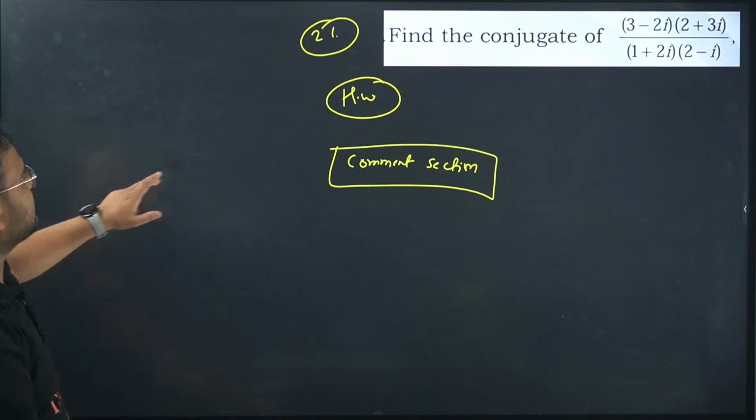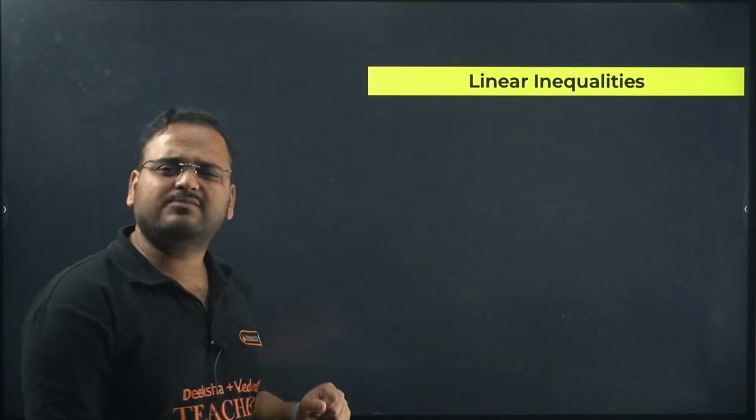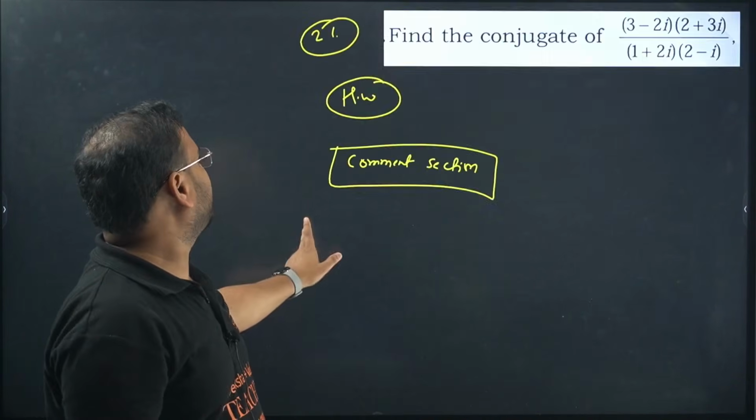Okay, 21 is done. Now we're moving to linear inequalities, a very simple chapter. I've taken some word problems over here as well. So 21 is done. Moving on to 22.